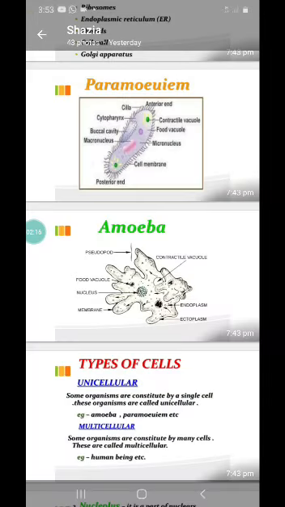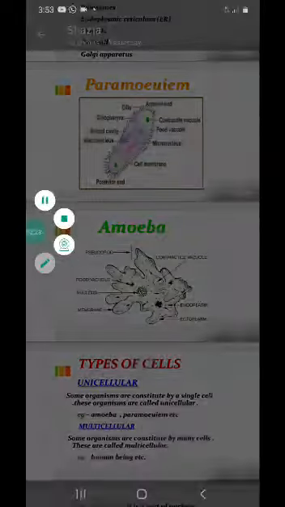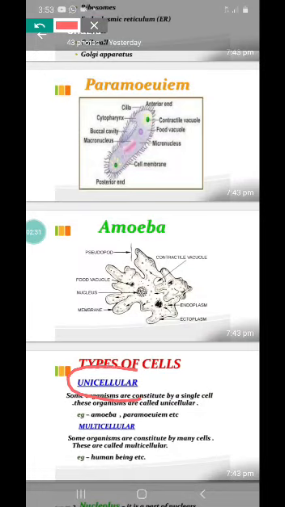So we know that organisms which have only one cell in their body are called unicellular organisms. Uni means one, so unicellular organisms. And what do we call organisms with a large number of cells?